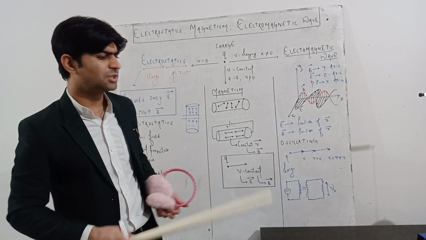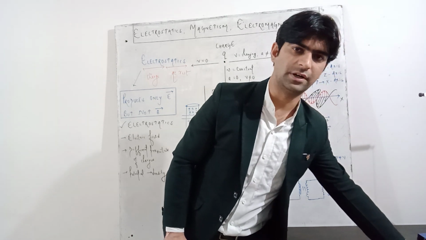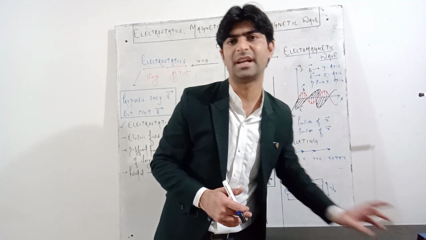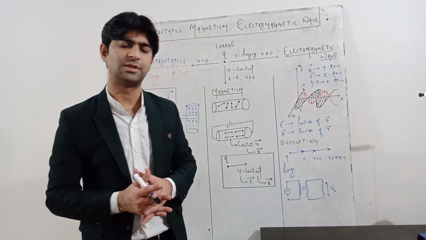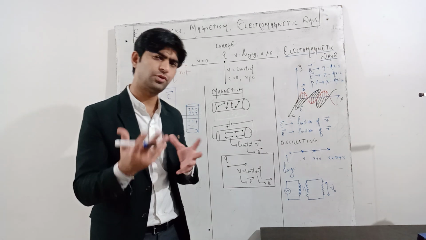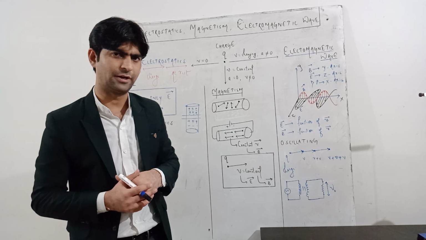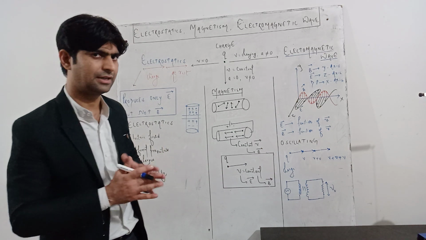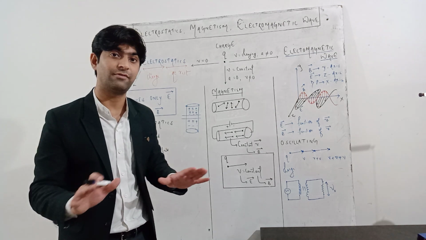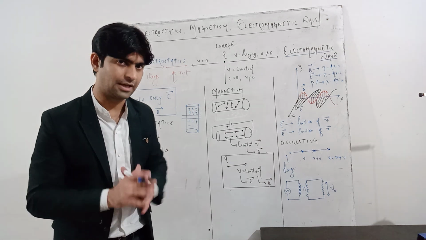But when the same charge moves with a constant velocity, it produces magnetism, the magnetic effect around it. You must have watched my video on magnetic effects of current, Oersted experiment, solenoid. In that demonstration I have shown you that the current carrying conductor produces a magnetic field around it. In the entire magnetic effects I have not connected any AC supply, I have connected only DC supply.